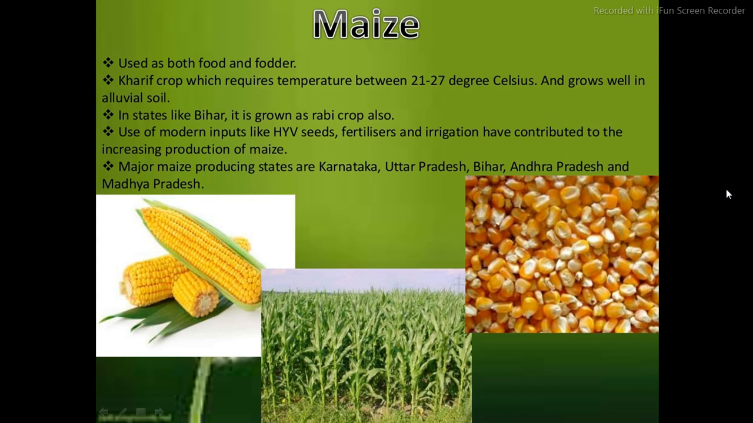The use of modern inputs like high yielding varieties of seeds, fertilizers and irrigation has contributed to the increasing production of maize. The major maize producing states are Karnataka, Uttar Pradesh, Bihar, Andhra Pradesh and Madhya Pradesh. The states are mentioned, the area is known to you, and how the MCQ is going to come from this particular content, I already stated in the previous presentation. Please go there and observe the video.